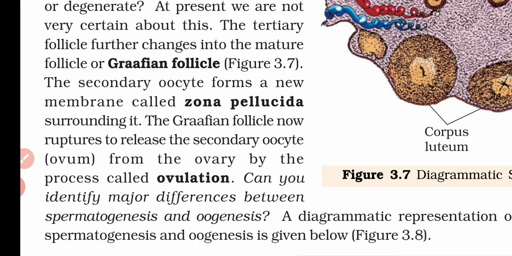Now the Graafian follicle ruptures and releases the secondary oocyte. So the secondary oocyte that was there, the Graafian follicle's membrane will rupture and release the secondary oocyte that we call the ovum. And the process in which the ovum is released, we call ovulation.